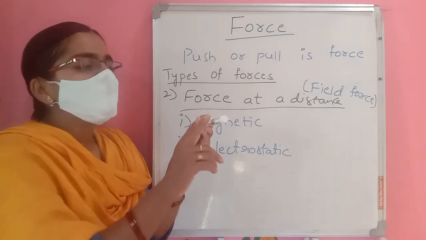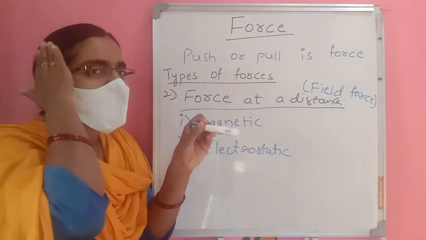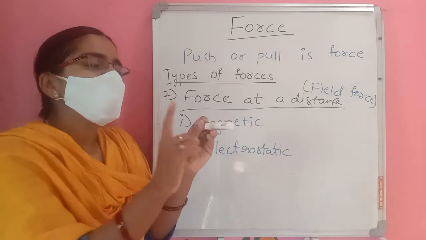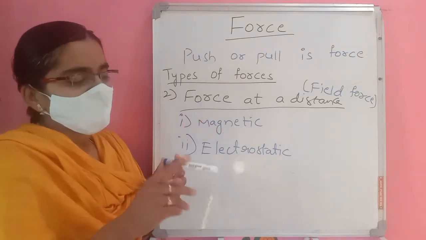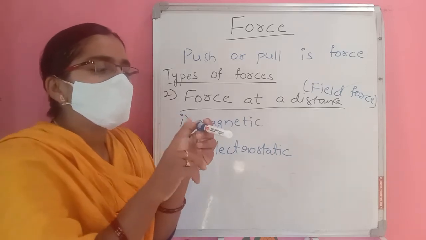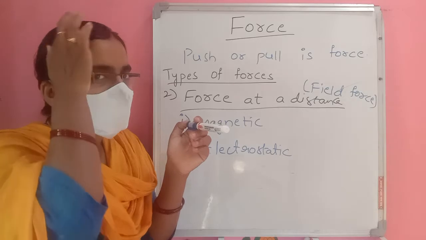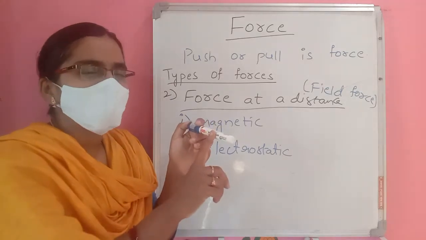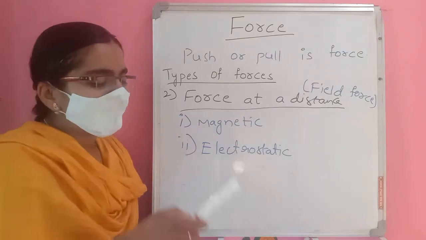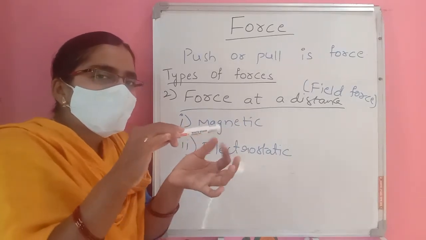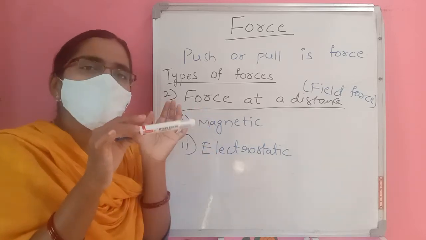So charging one object by rubbing it with another object, with charge transferring from my hair to this object, is called electrostatic force. This also attracts small paper pieces.